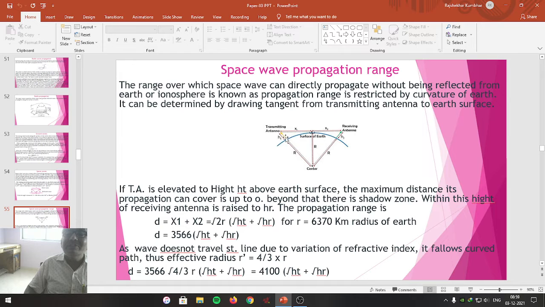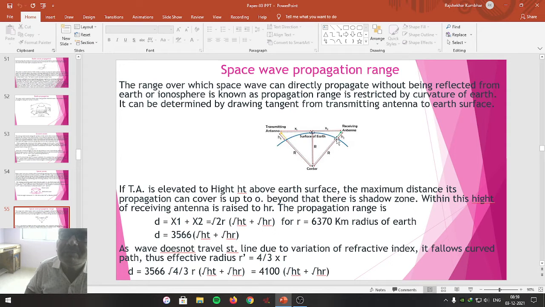This is HT, that is the height of transmitting antenna. Here is a transmitting antenna located. HR is the height of receiving antenna, and this is the tangent which we have drawn from transmitting antenna to the Earth's surface. And this is a direct wave component that travels from transmitting antenna towards the receiving antenna.